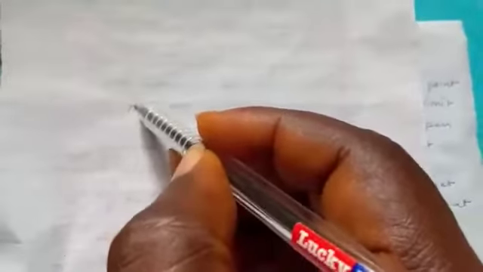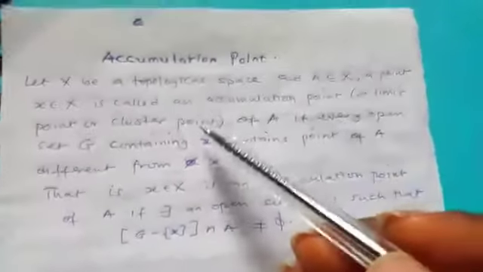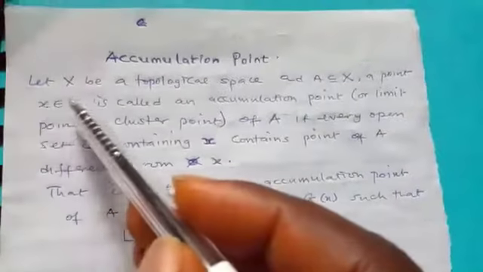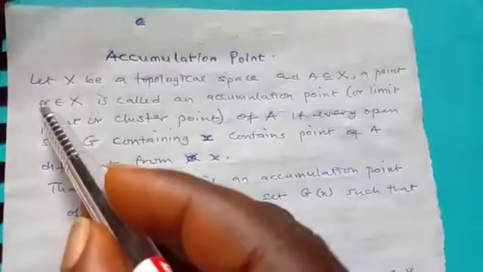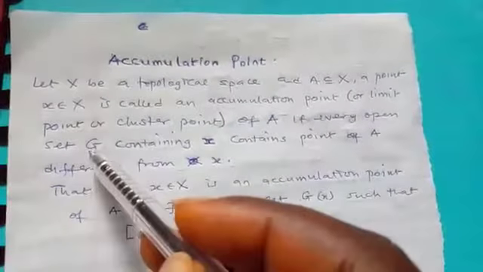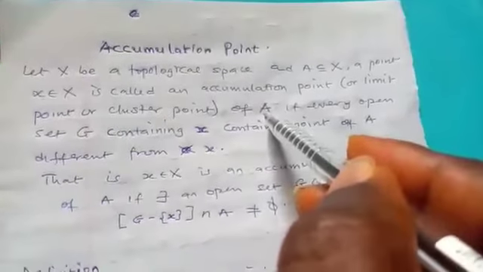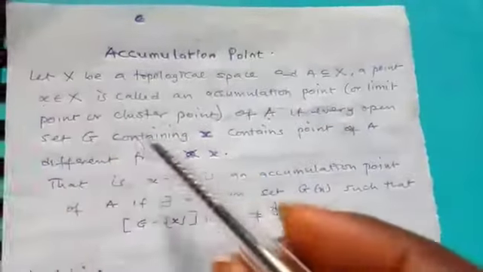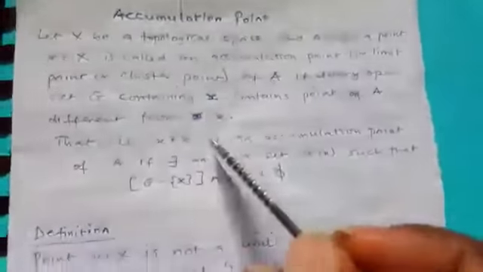What this is saying is this. Okay, I'll give an example later to buttress what this is saying. So if X is in X, if you have an open set that is containing this, that open set must contain a point of A that is different from this S. Then we say that this S is a limit point or an accumulation point.